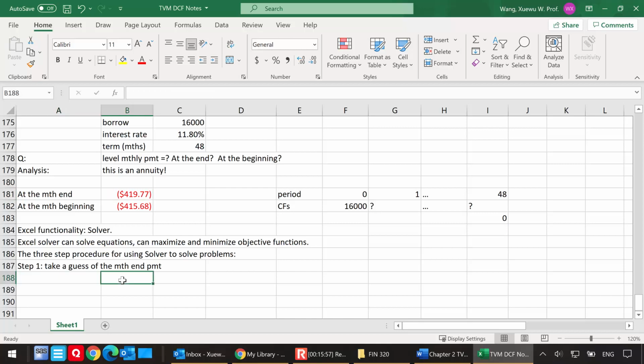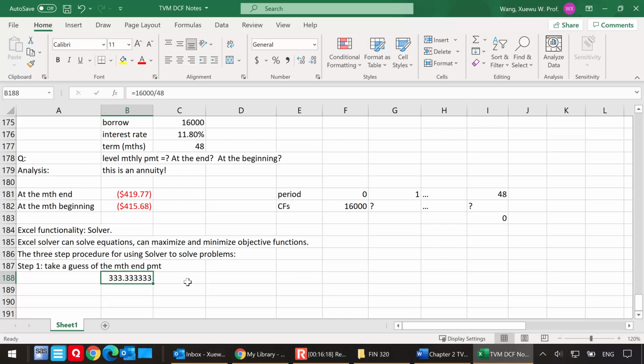So I'm going to take a guess of the monthly end payment, and I'm going to take a very interesting guess. I'm going to divide 16,000 by 48. That's $333.33. Now we know this is not the right answer because the interest rate here is not zero.